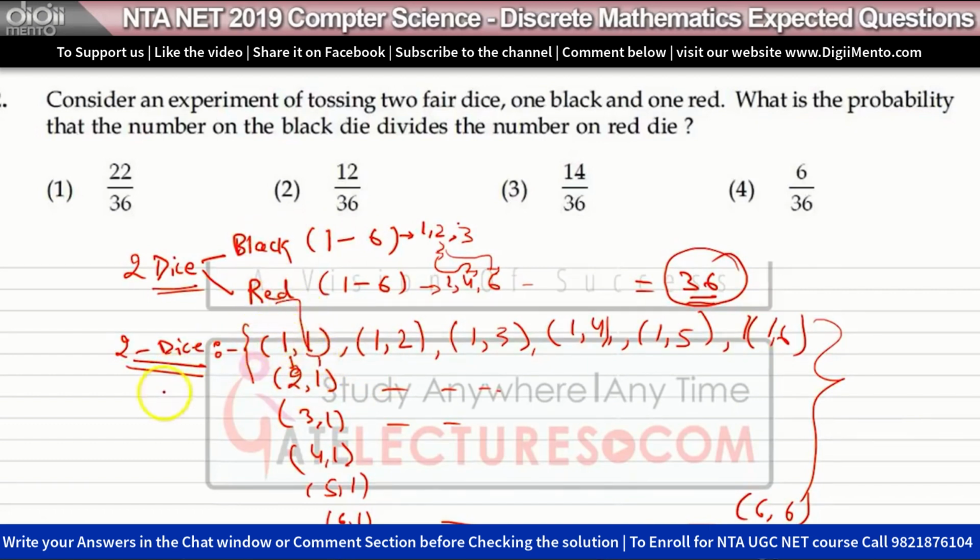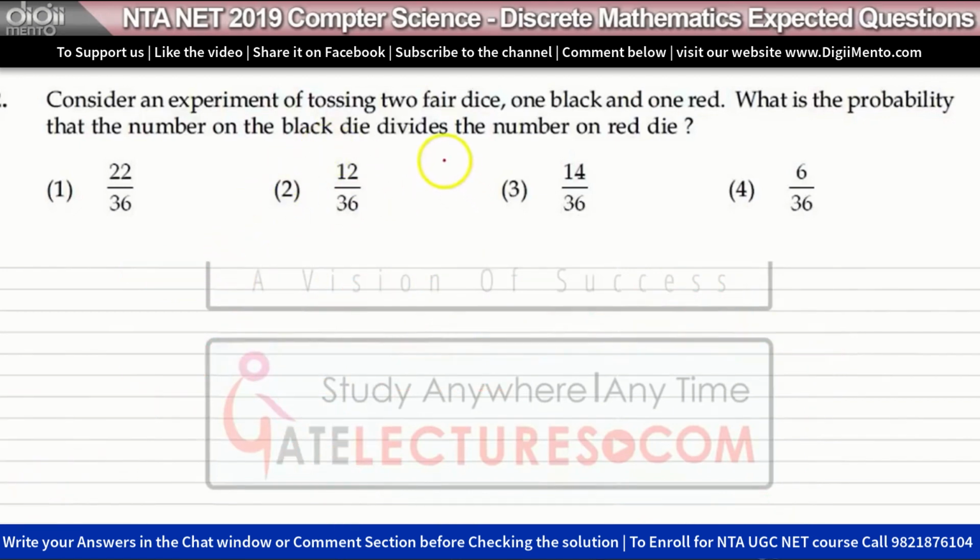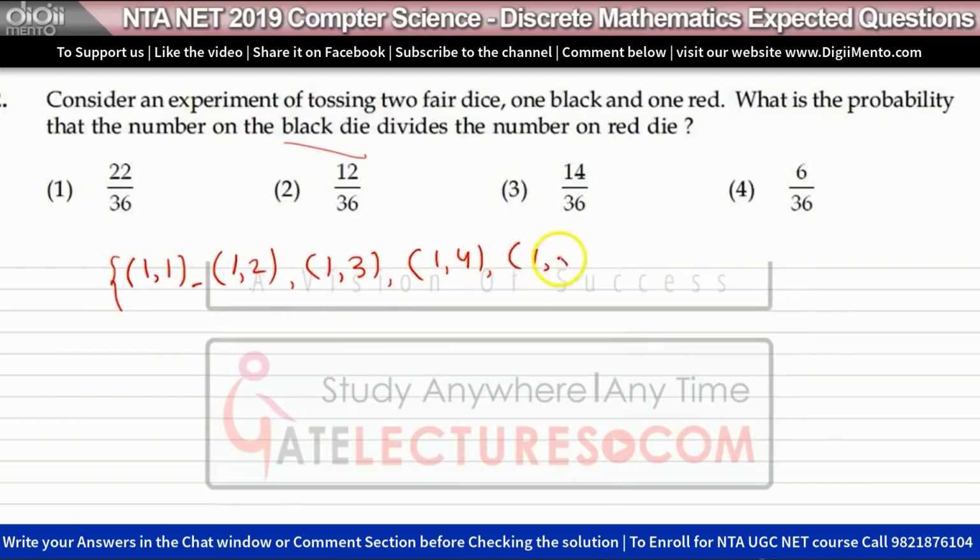So now you need to tell the number of possible ways such that the number on the black die divides the number on the red die. Okay, so we can have 1 1: 1 divides 1, yes. Or 1 2: 1 divides 2. 1 divides everything: 1 divides 3, 1 divides 4, 1 divides 5, 1 divides 6. This is possible if you have 1 on the black die and 1 on the red die. So 1 is dividing 1, this is okay.